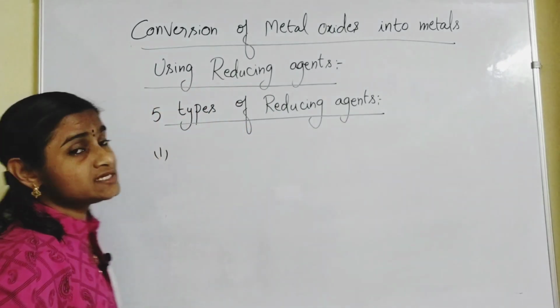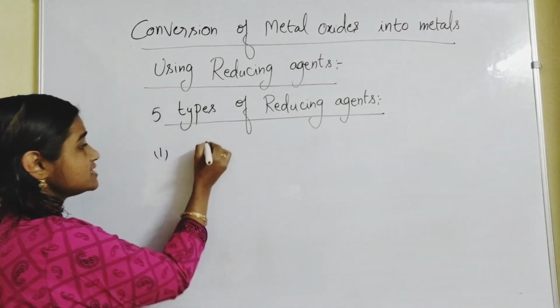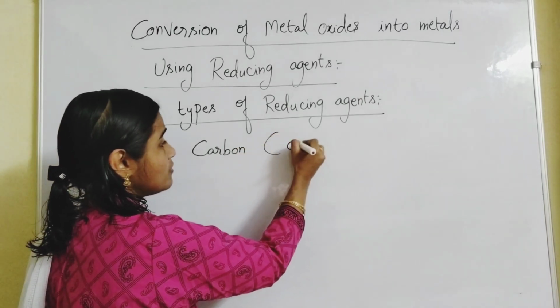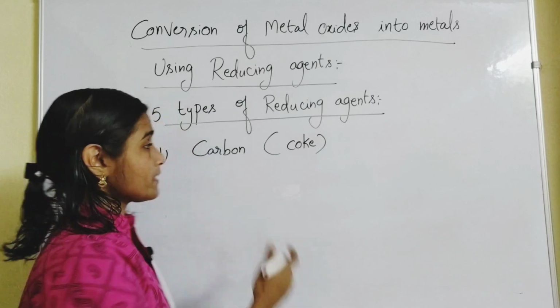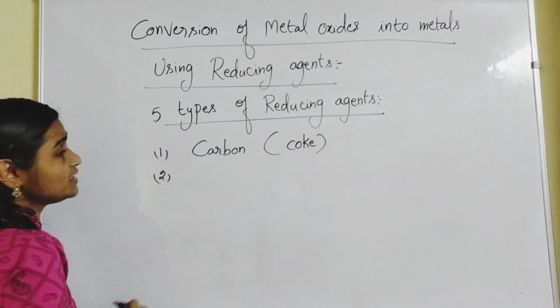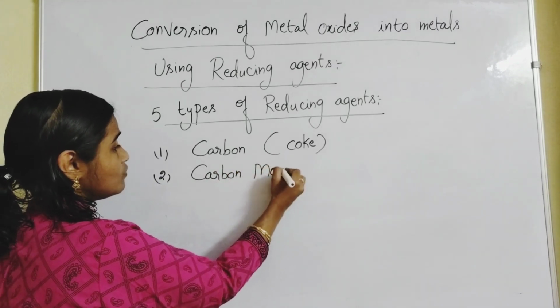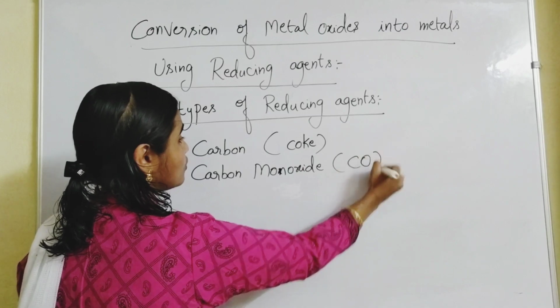So the first one is carbon in the form of coke. We use this as reducing agent. And the second one is carbon monoxide.